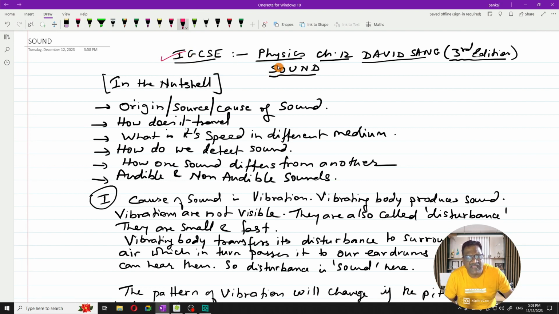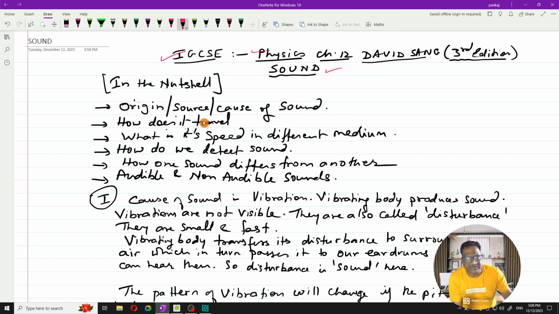The subject that I'm going to deal with today is physics. In physics, I'm going to start with chapter number 12 from the David Sang book, the third edition, the latest one, and the name of the chapter is sound. So let us get started without wasting time.